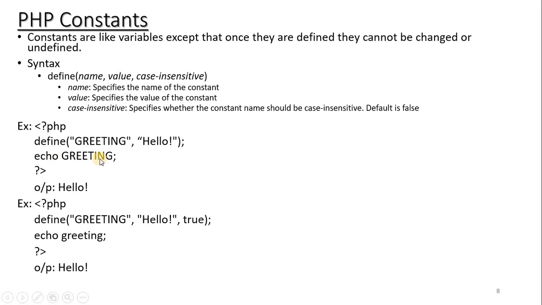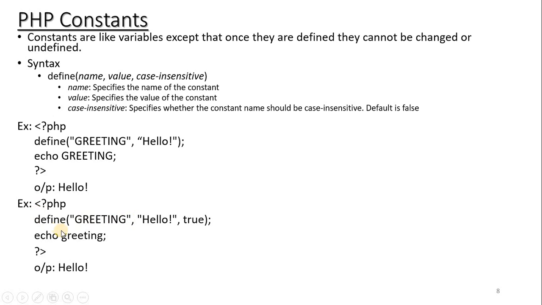Here greeting is case sensitive, which means you are supposed to use this greeting in uppercase letters only, as you mentioned over here. By default it is false. The output, when you print greeting, will be hello.